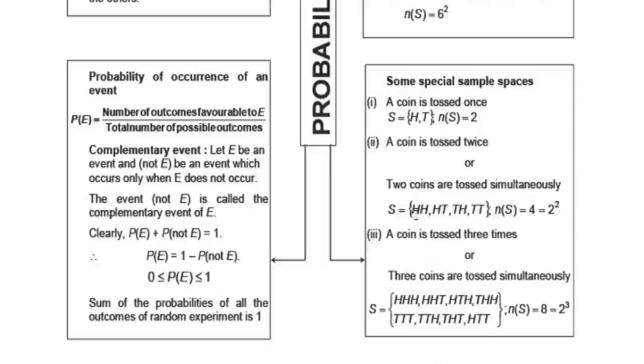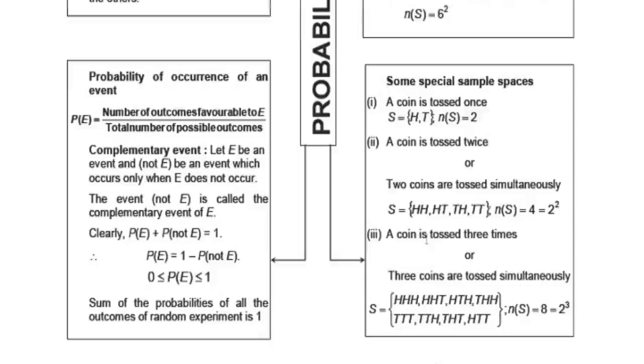One is H, H, that means both coins show head. Second one is H, T, or HT: the first coin shows head, the second one shows tail. Third one, TH, means the first coin shows tail, the second one shows head. And the fourth one, TT, means both coins show tails. So here the number of possible outcomes is equal to 4, that means 2 squared.